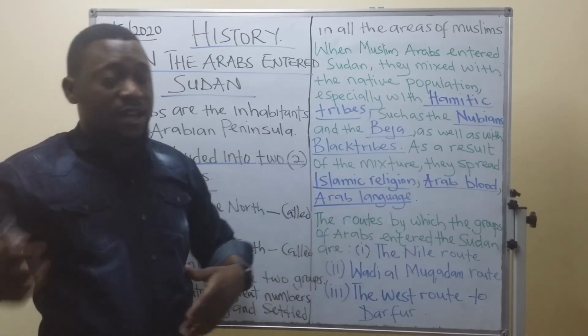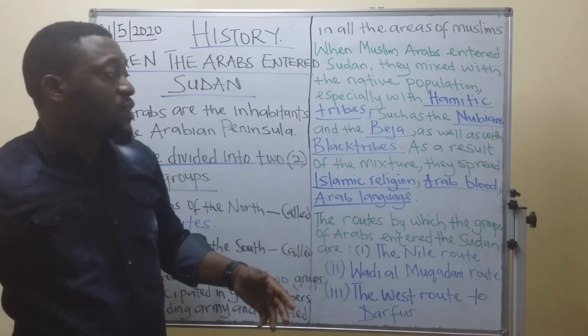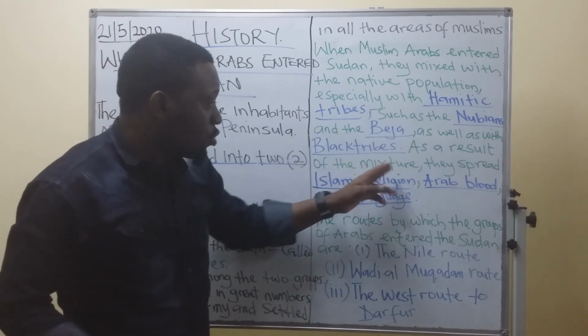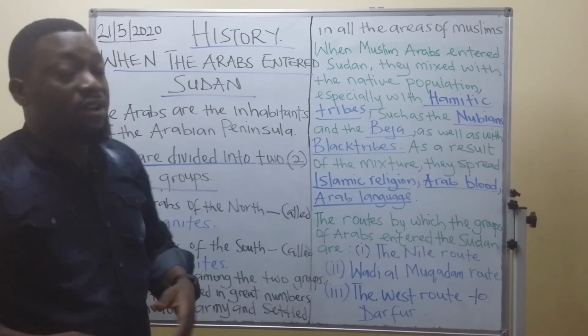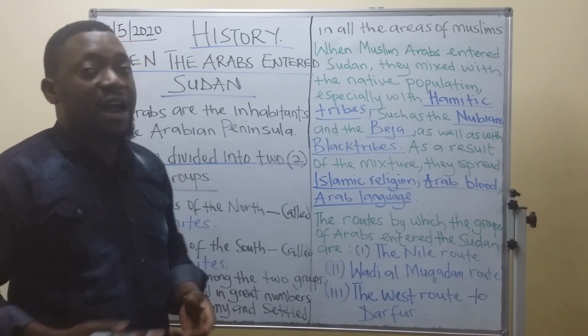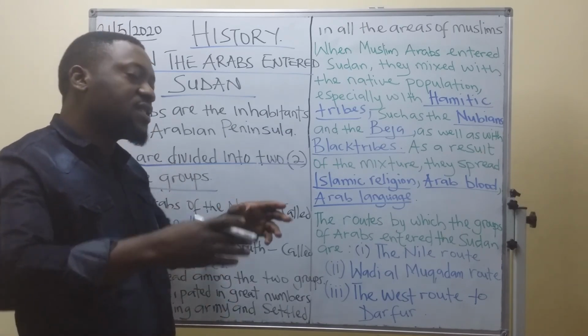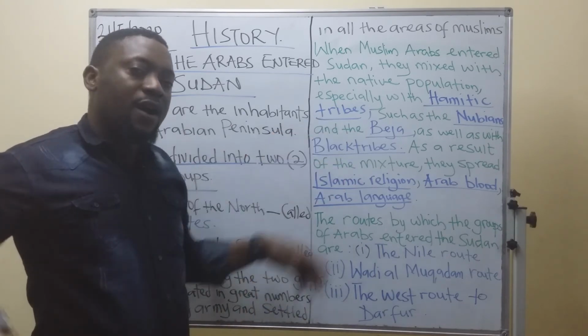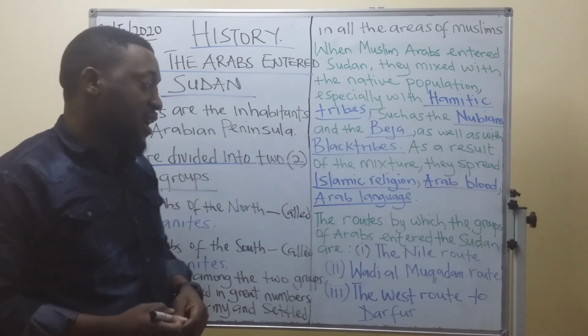As a result of this mixture, they spread the Islamic religion, the Arab blood, and also the Arab language. They spread these three things among the Sudanese.